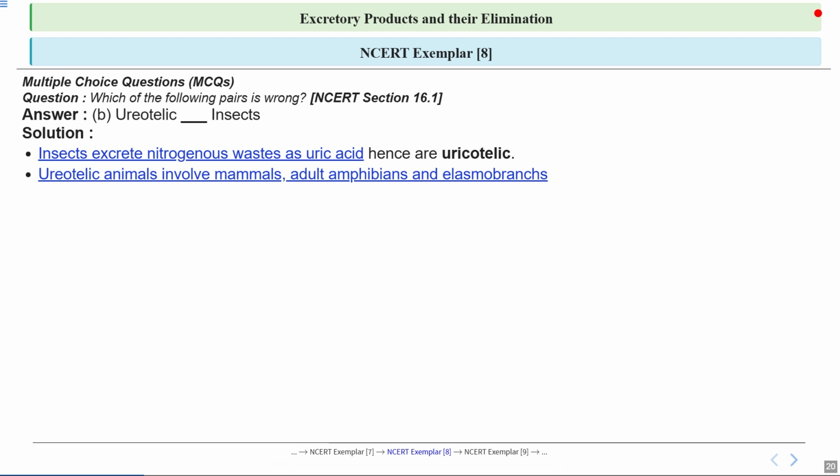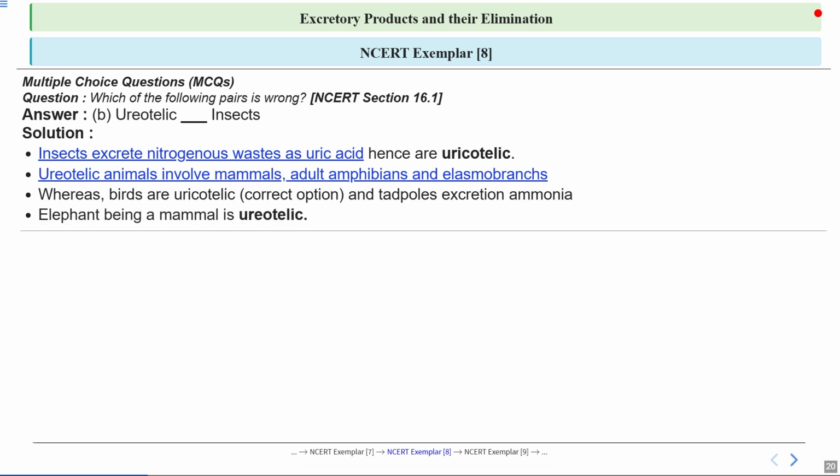Next we see that ureotelic animals include mammals, adult amphibians, and elasmobranchs. These animals excrete urea, which is less toxic and requires less water to excrete compared to ammonia. This is an important aspect for animals that live in environments where water conservation is necessary. Continuing, we learn that birds are also uricotelic, similar to insects. They excrete uric acid to conserve water. Tadpoles, on the other hand, excrete ammonia, which is typical for aquatic organisms. So this highlights the diversity in excretory strategies among different species.